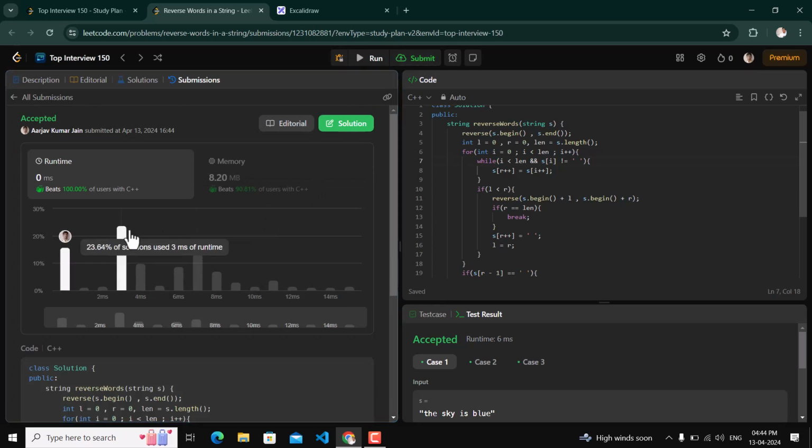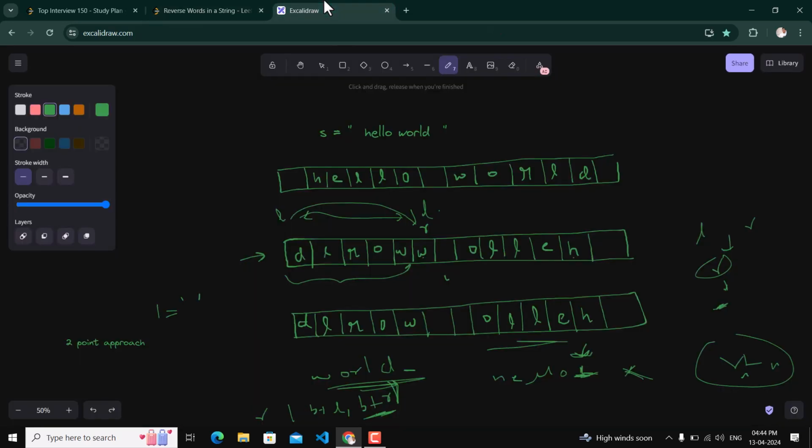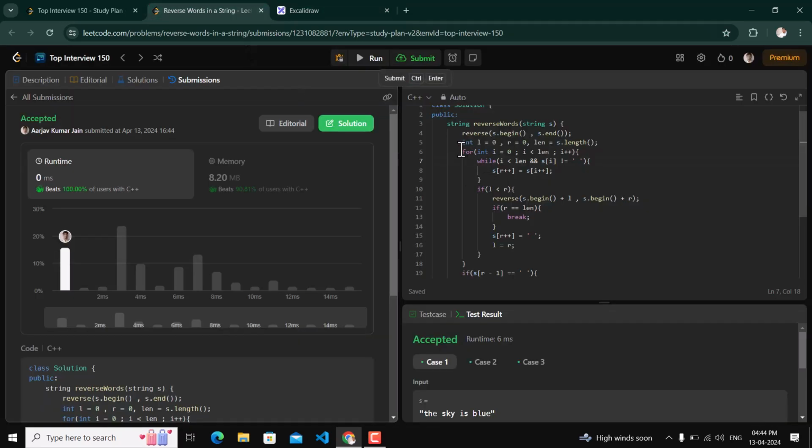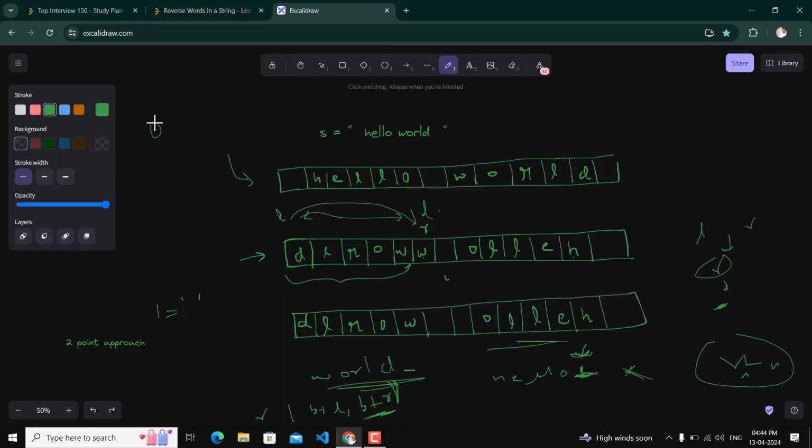It is submitted successfully. Now what about its time complexity? As we are using a single loop and iterating the string from start to end, its time complexity will be O of n. And its space complexity will be constant because we have not used any extra space, like any extra string or any extra vector.